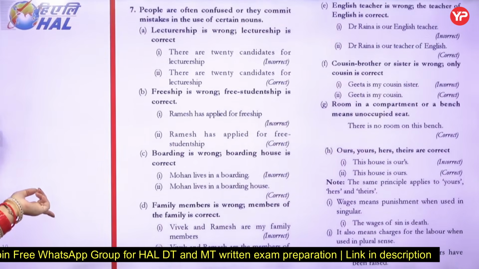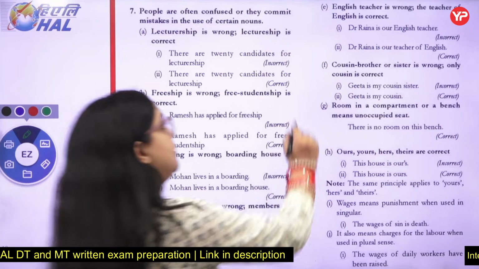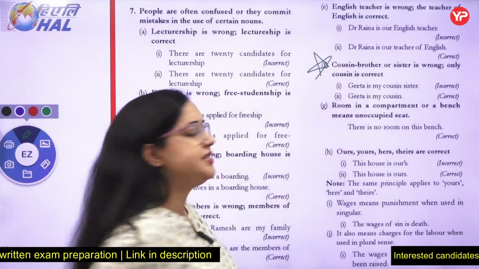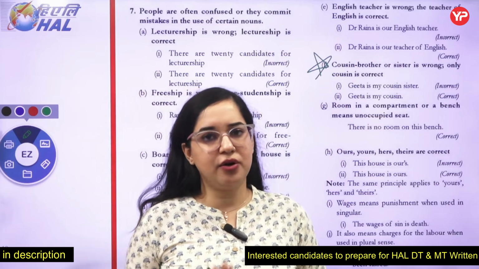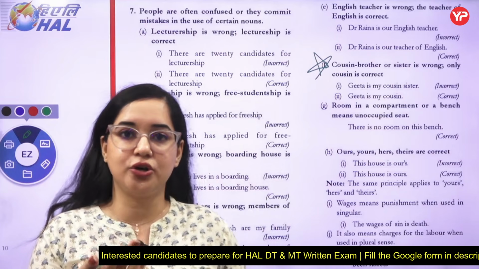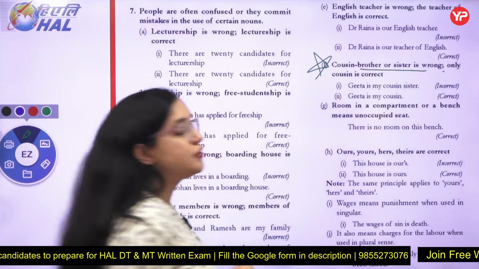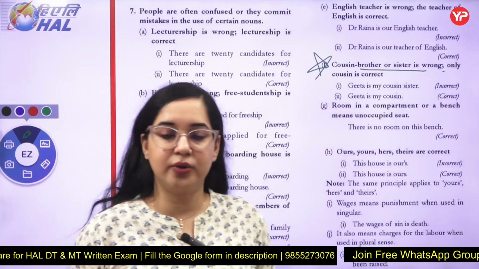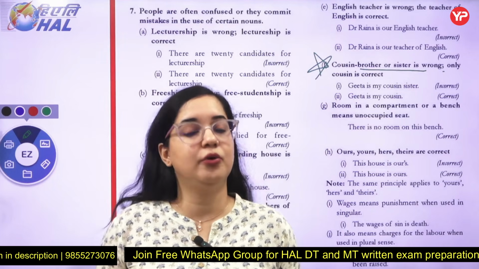Let's read rule number 7 also. These carry some very important information. Let's talk about a very simple one. Sometimes you say, she's my cousin sister. You can always say she's my cousin. You don't have to mention sister also, because cousin automatically means either brother or sister. So Geeta is my cousin sister? No, Geeta is my cousin. You don't have to put multiple things there. Ram is my cousin brother? No, Ram is my cousin is absolutely correct.